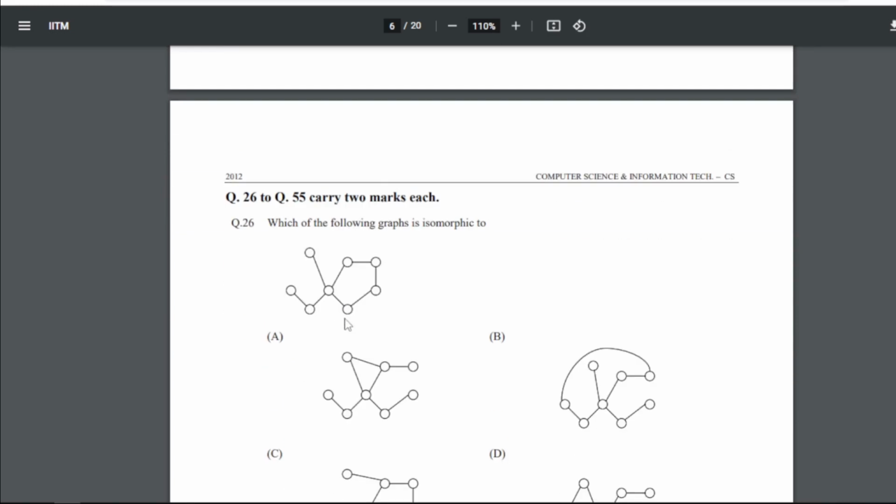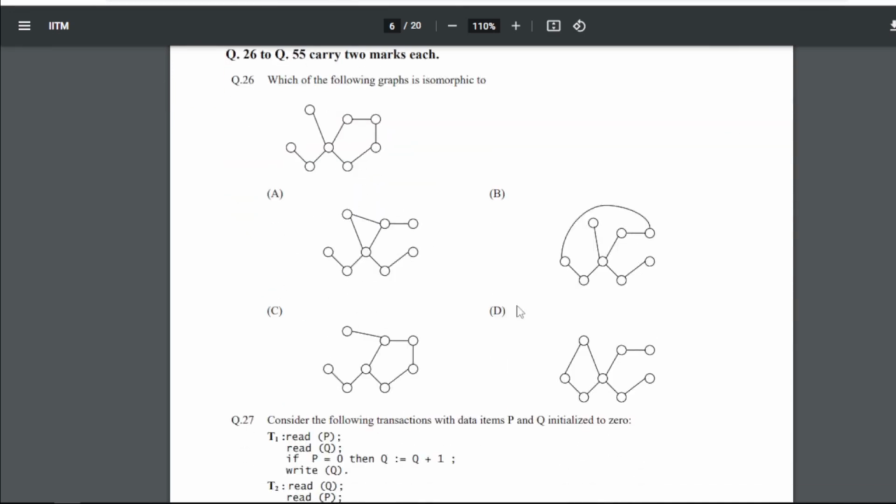26th is which of the following graphs is isomorphic to what? So this is the graph. Now we have to find this graph is isomorphic to which one? So the correct answer is B, that is this graph is isomorphic to this one.